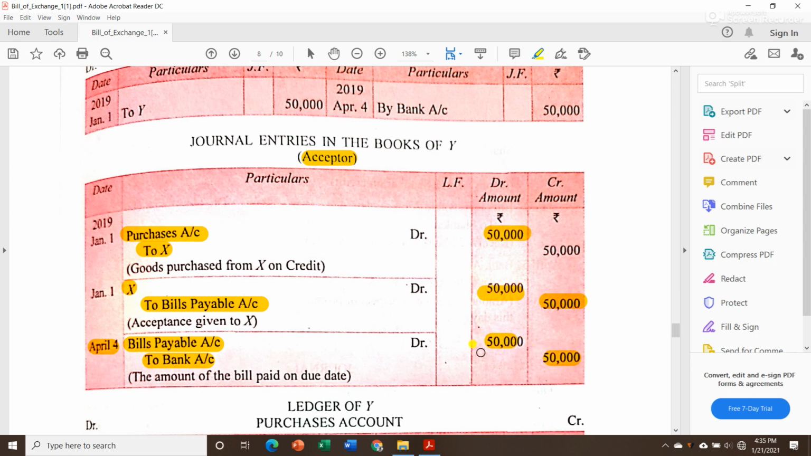Now the journal entries are finished. Now remember, in bills of exchange you don't need to find the total of the journal. If you remember, in the journal we used to find the total of the debit column and credit column, but you don't have to do that in bills of exchange. You can simply make the journal entries and keep them as they are.